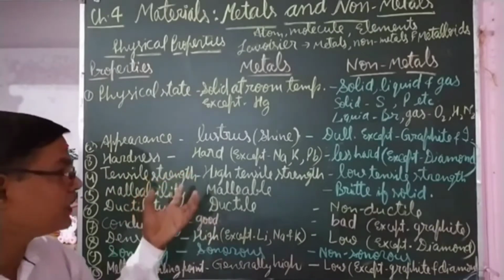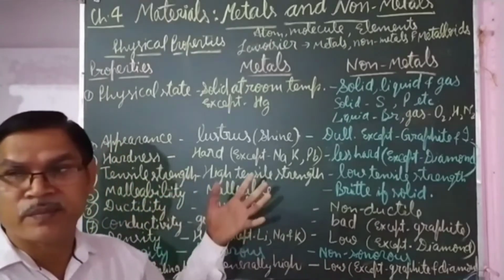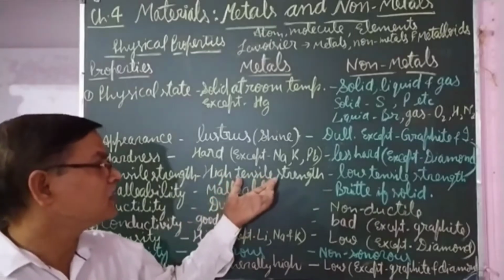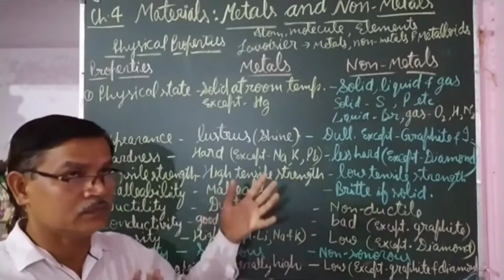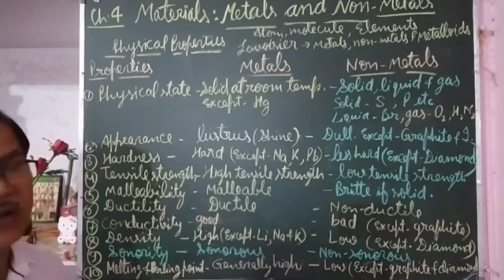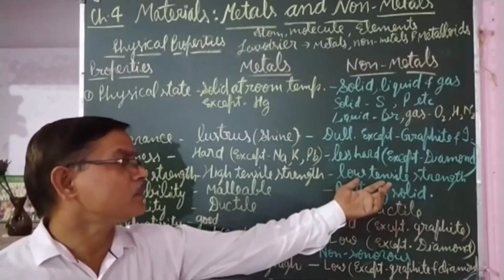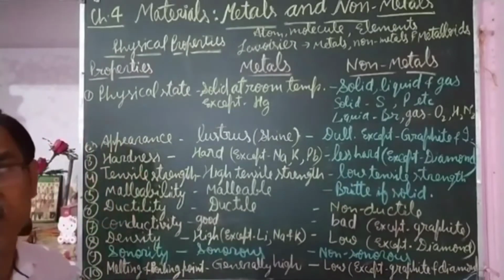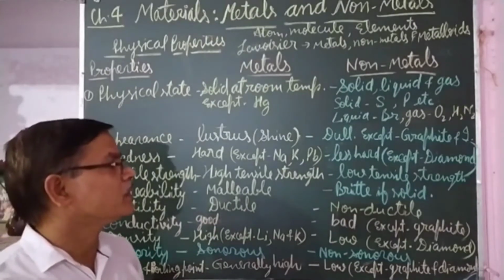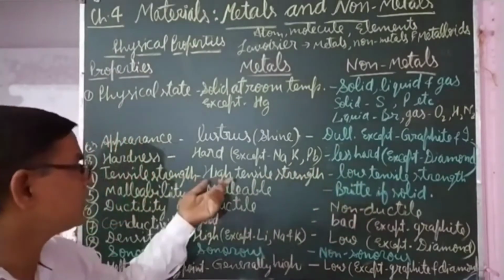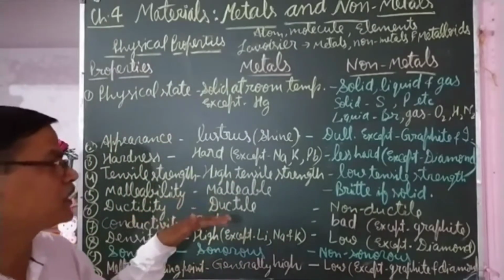Tensile strength means bearing the load. Whatever metals are there, they have high tensile strength, they can bear more load, they do not break easily. That's why they are used in bridges and buildings, because they can bear more loads and they are high tensile. But non-metals have low tensile strength; if they are pressed, they get broken. So non-metals are low tensile and metals are high tensile, they can bear more pressure and weight.